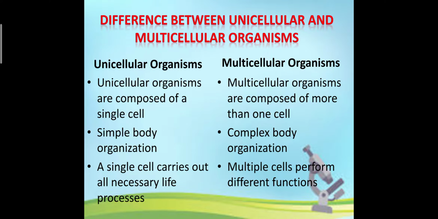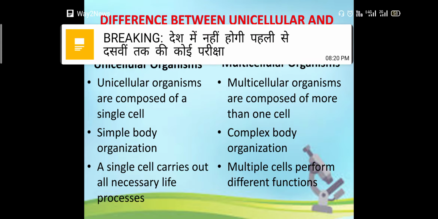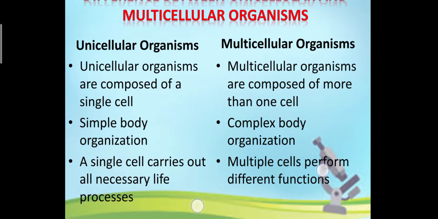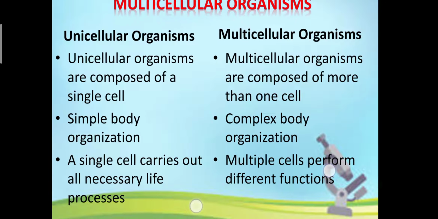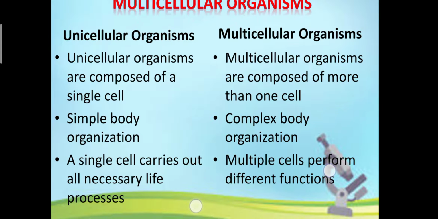Coming to the difference between unicellular and multicellular organisms. Now, unicellular organisms are made up of a single cell, while multicellular organisms are made up of more than one cell. As they are made up of a single cell, we know that their body organization is very simple, and multicellular organisms have a complex body organization.